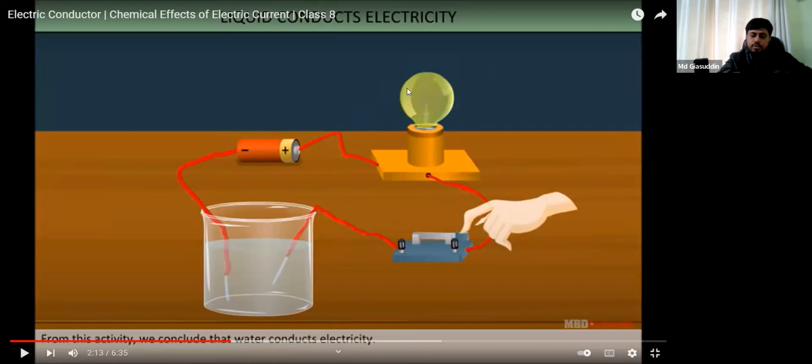So we have seen an arrangement. So what is basically electrical conductivity? Electrical conductivity is nothing but the measure of the ability of a substance to allow the flow of electric current. So let me write down this thing first, and then I will go deeper.